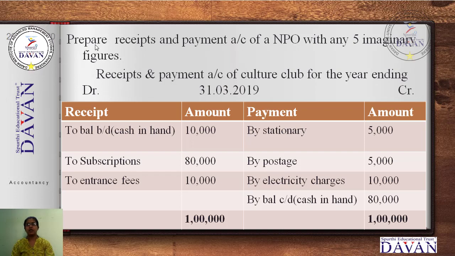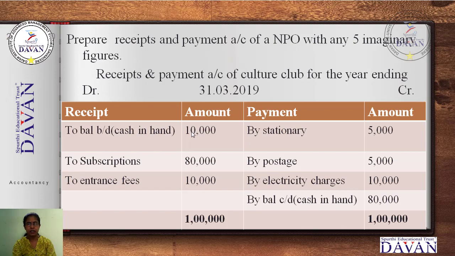When the receipts and payments account is prepared, it starts from the receipt side. I have shown to balance brought down, that is cash in hand, 10,000 rupees.